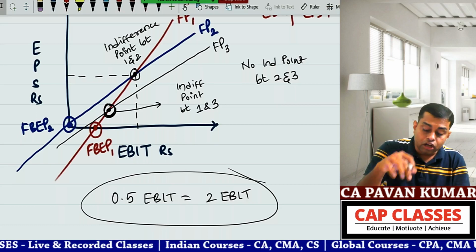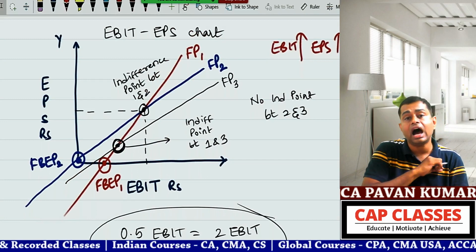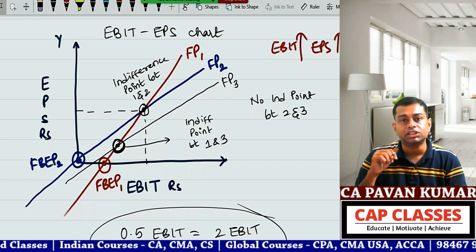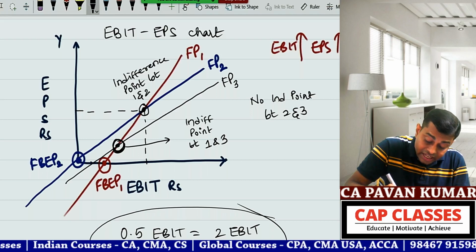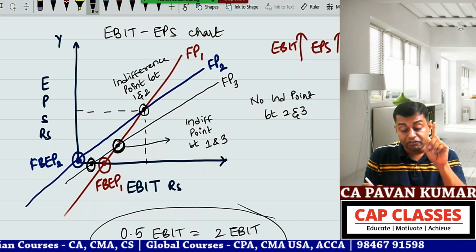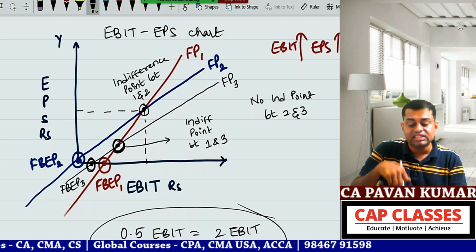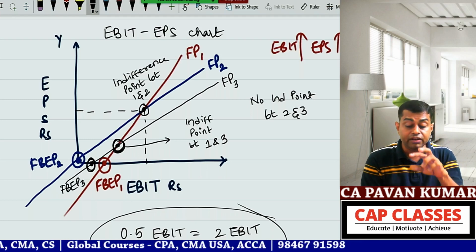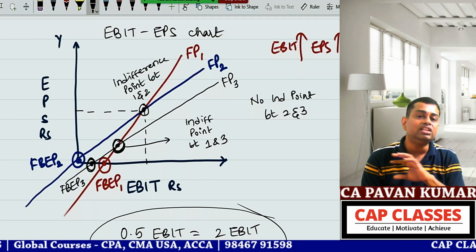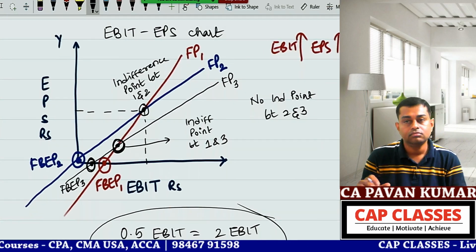That happens because the blue color curve and the black color curve are parallel, like a railway track. They don't have a point of intersection. So this is the financial break-even point of plan 3. So financial break-even point 1 is there, financial break-even point 2 is there, financial break-even point 3 is there. But there are only 2 indifference points. Indifference point between 1 and 2 is there. Indifference point between 1 and 3 is there. Between 2 and 3, there is no indifference point. You understand? Yes, sir. That's all.